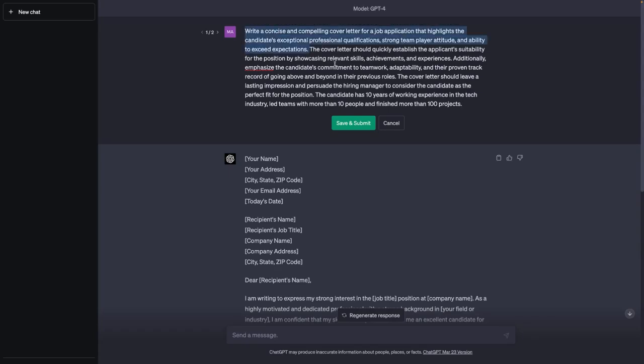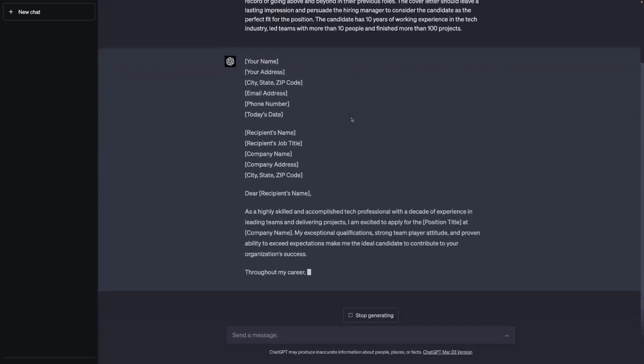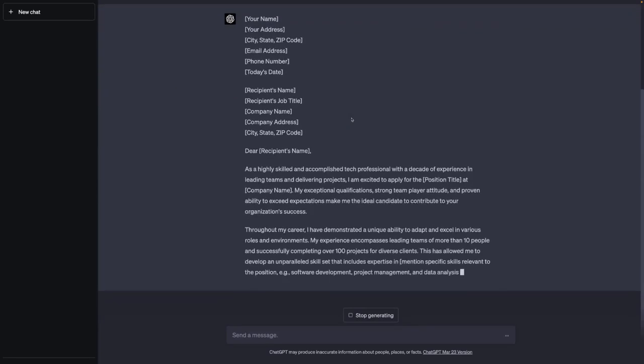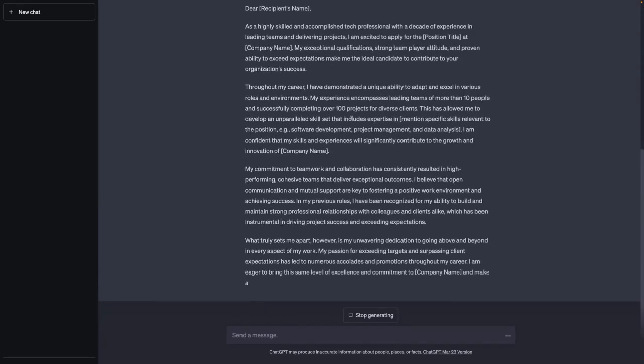So we add things that should be highlighted in the cover letter. It should focus on the candidate's strength in this area, and it should also contain details about the previous working experience of the candidate and of the achievements he or she had. I keep it simple here, but you should add all the things you achieved in your previous job to mention these in the cover letter. If the cover letter becomes too long, you can of course also define a limit of words as we learned it. Generally, you should add a lot of information in here to make the cover letter more individual and to stand out from other people, because in the end you want the job, right?